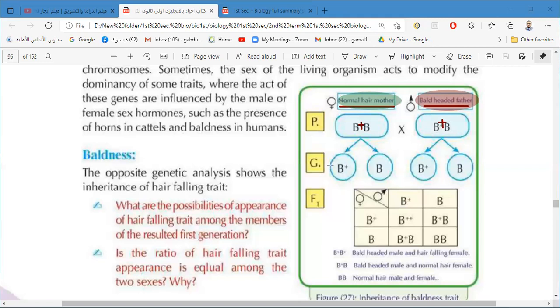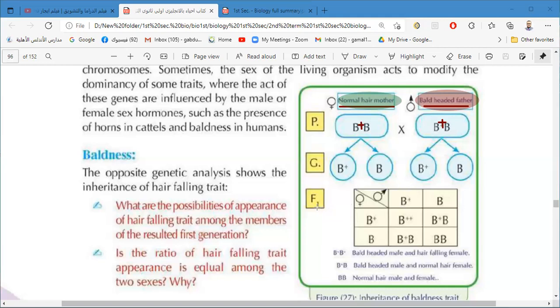So we have here the gametes. The gametes will be B plus. There is one dominant gene only, and we have B only without plus. One gene of hair falling is found in one gamete, and there is no gene in the other gamete. And here also, the gametes of the father: one gamete has the gene and the other gamete has no gene.